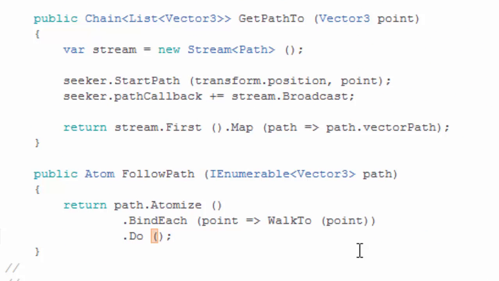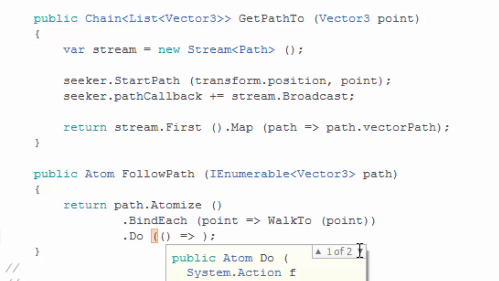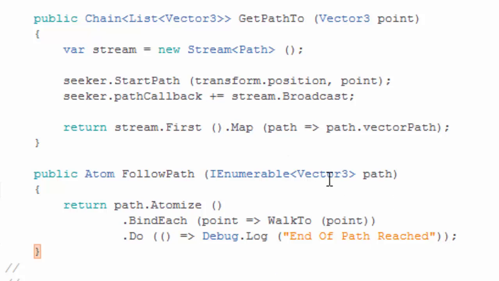So after we followed all the points, we want to print in the log, and we just do it like this with a do after the whole process.